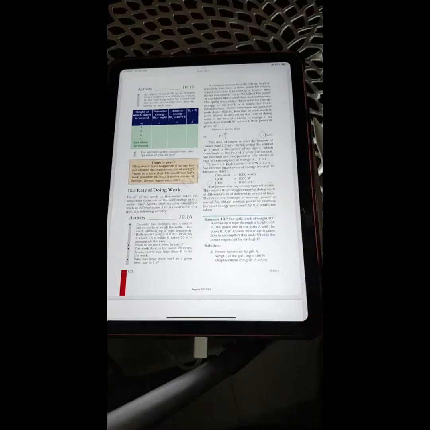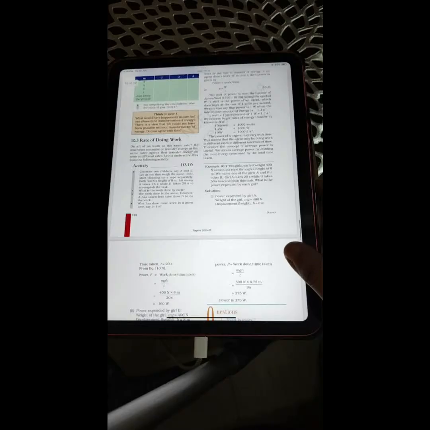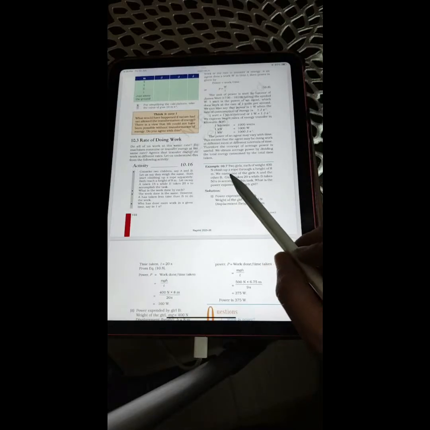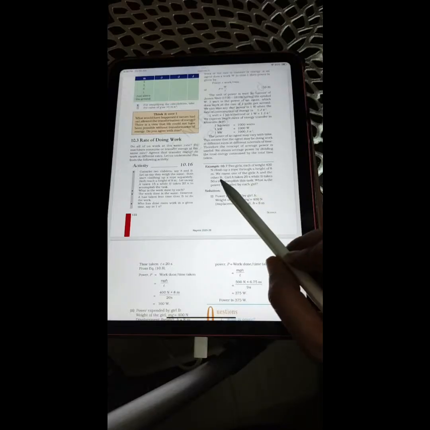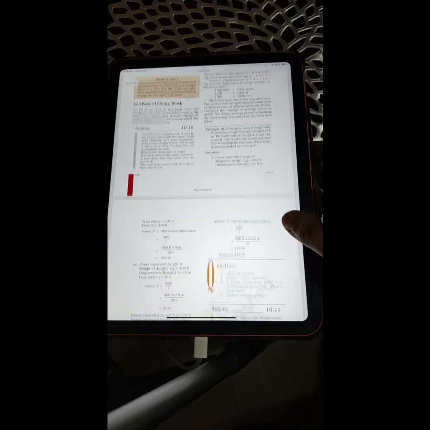Therefore, the concept of average power is useful. We obtain average power by dividing the total energy consumed by the total time taken. Example 10.7. Two girls, each of weight 400 Newton, climb up a rope through a height of 8 meter. We name one of the girls as A and another as B. Girl A takes 20 seconds while B takes 50 seconds to accomplish this task. What is the power expended by each girl?